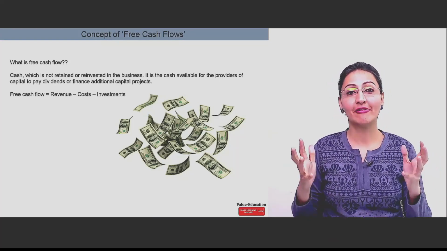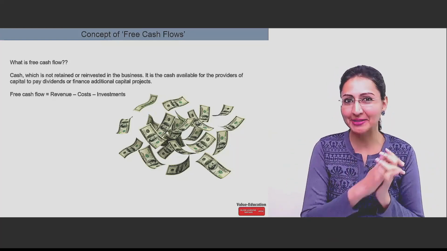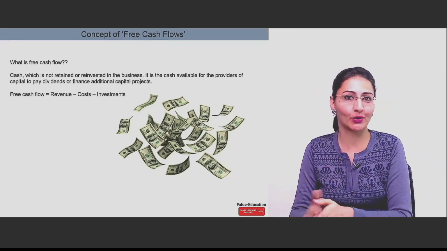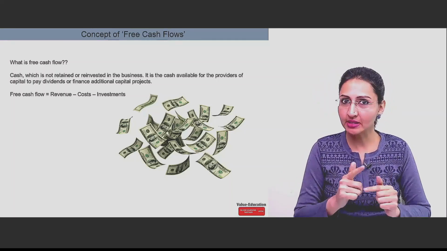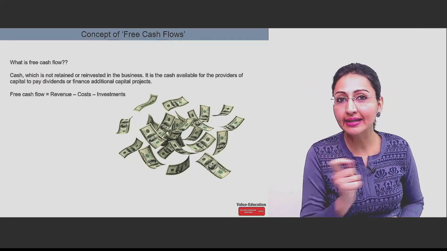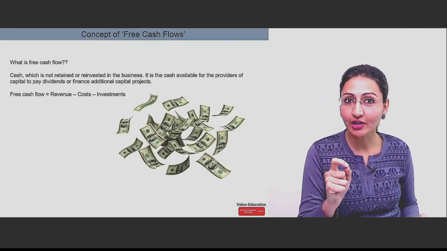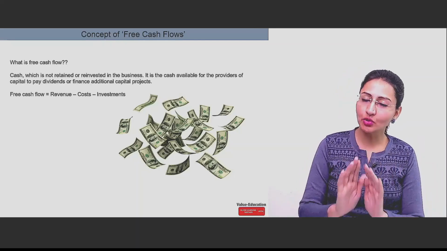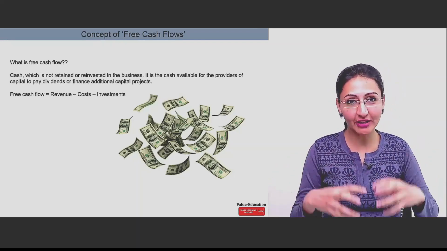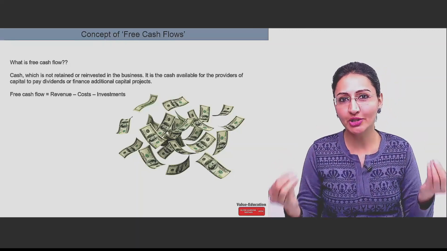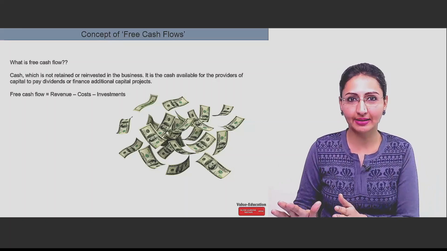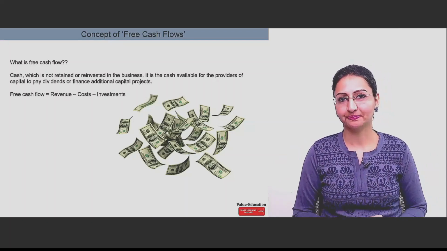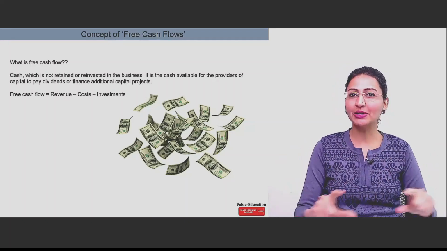Cash which is free for distribution to the shareholders. That means cash which is not retained in the business. That means cash which is not reinvested in the business or any project, which is free to be paid as dividend. That means out of this money, the company can pay dividend to the shareholders. Dividend can be paid. There is no restriction on it. That's free cash flow.